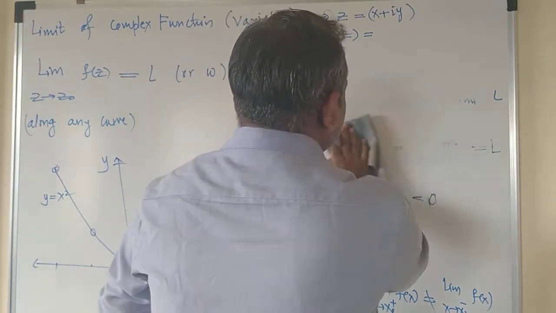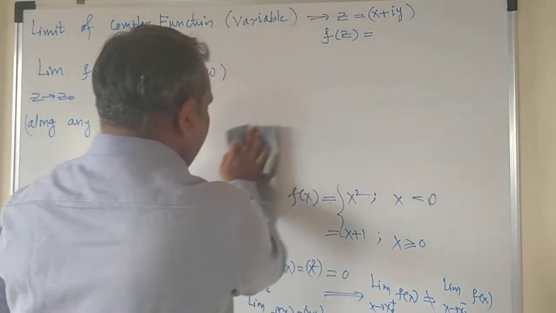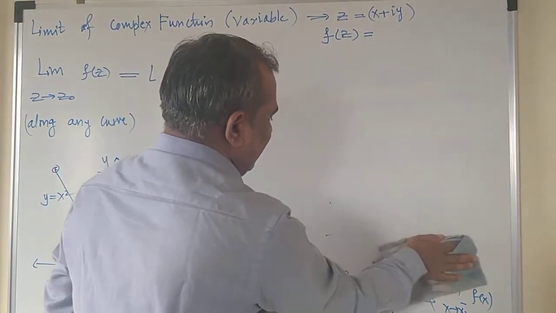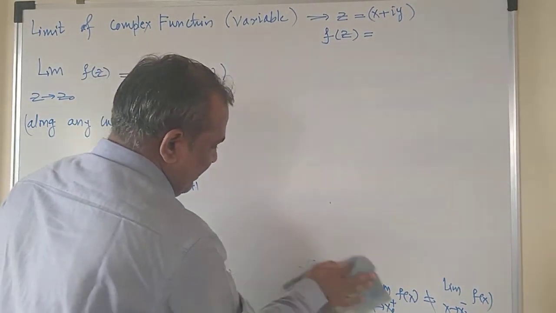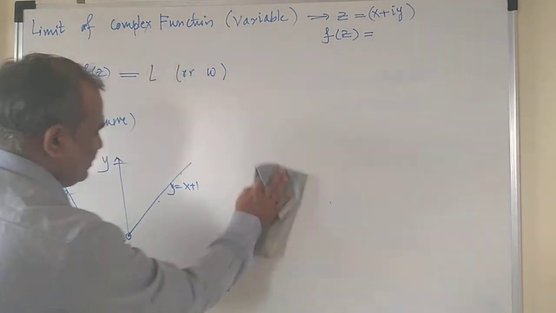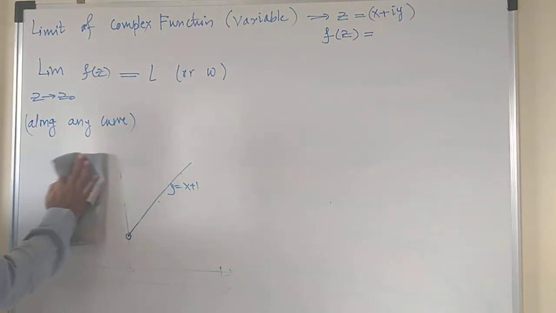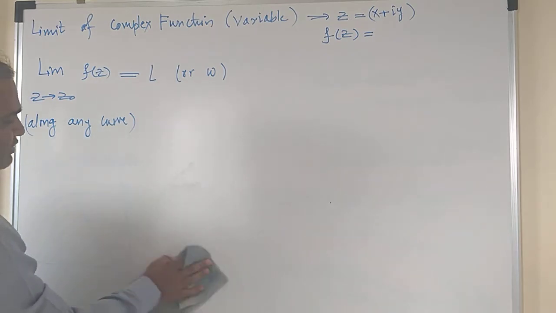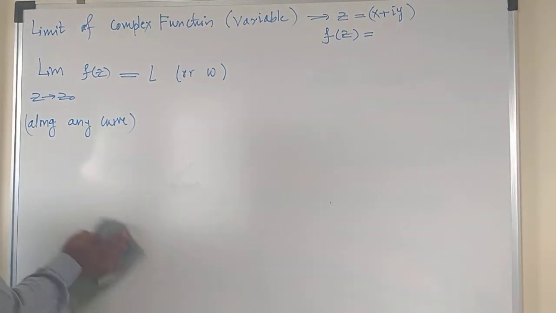When is the complex function f of z said to have a limit, and when is it said that the limit doesn't exist? Now to support this, let us take an example. What is the definition of the limit of a complex function?